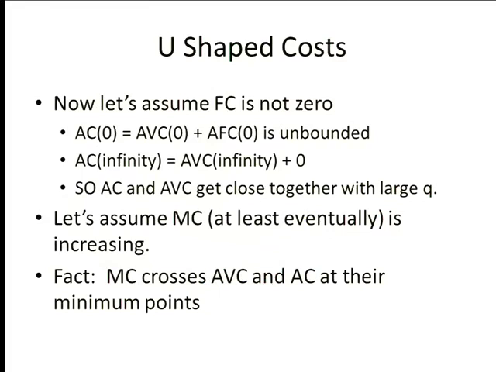Okay, now we're going to assume fixed costs are not 0. AC of 0 is average variable cost of 0 plus average fixed cost of 0, and average fixed cost of 0, we already showed, goes through the sky, right? So now we know if you have fixed costs, then the average cost curve will be going to infinity as q goes to 0. So it's going to go up on one side, at least as you go to 0. I got bored, so I can do this. Okay. So somewhere or other, it's got to start going up in this direction. I don't yet know what happens over here.